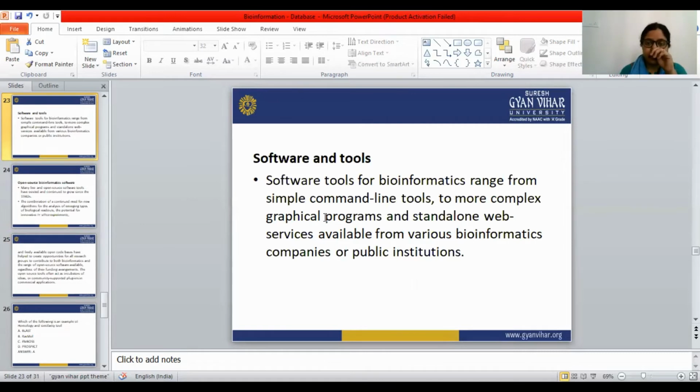The software tools for bioinformatics range from simple command line tools to complex software; simple to complex software are available for bioinformatics. Standalone web services are also available from various bioinformatics companies or public institutions.